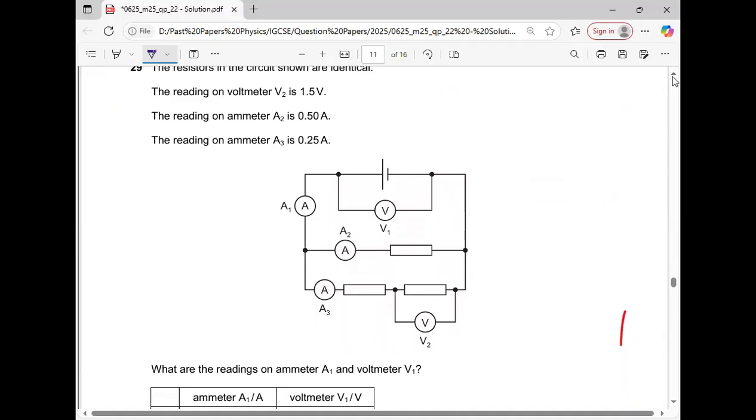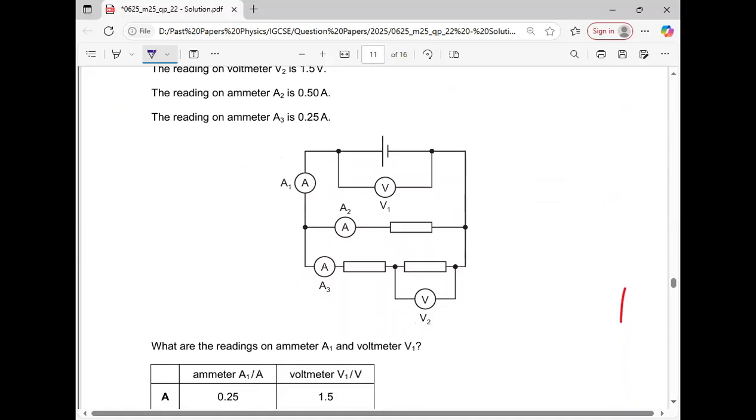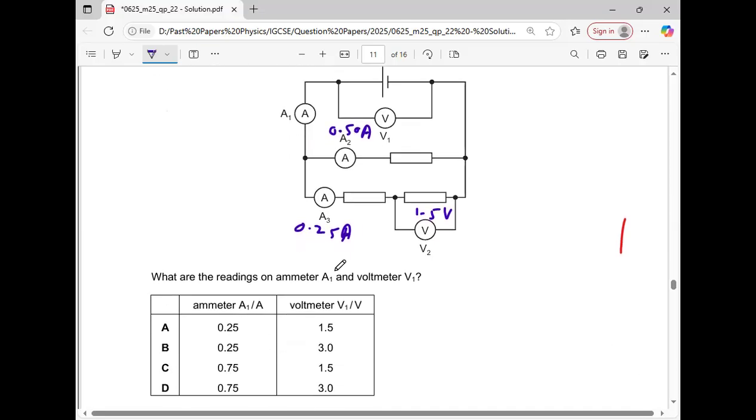Okay. The resistors in the circuits shown are identical. I'm going to write the values over here. V2 is 1.5, A2 is 0.50, A3 is 0.25 ampere. What are the readings on ammeter A1 and voltmeter V1?